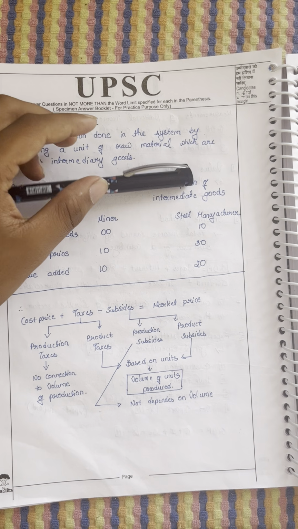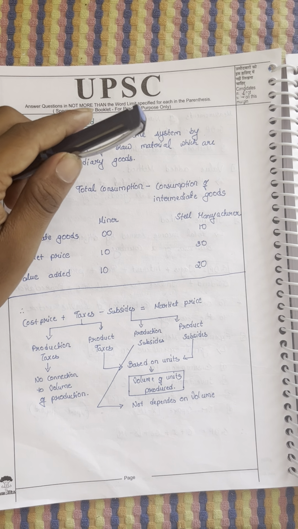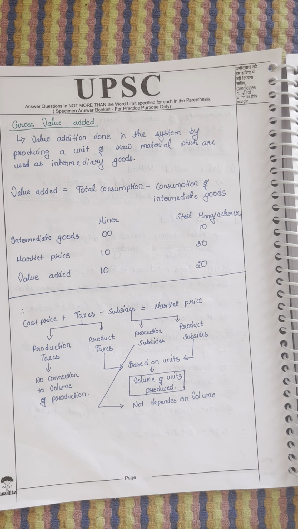We have two types of taxes: product taxes and production taxes. What is meant by product taxes? The tax depends on how much product I produce. For example, for one product 1 rupee tax: I produce 10 products, 10 rupees tax; 100 products, 100 rupees tax; 1000 products, 1000 rupees tax. In the same way, we have product subsidies. The government gives subsidies on the basis of product only: you have 100 products, I will give 1 rupee each, so 100 rupees subsidy. For 1000, 1000. In the same way, you have production taxes too.